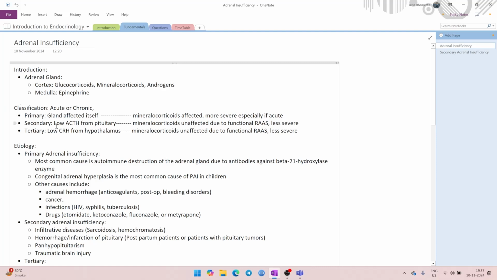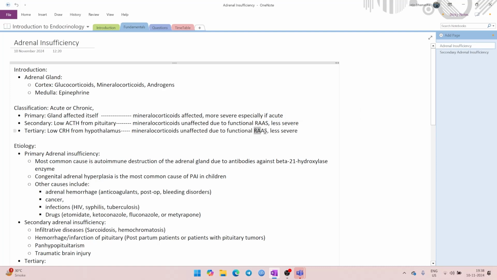Secondary insufficiency is when the ACTH from the pituitary is low, but the gland is not affected. In this case, the RAS is functional, the hypothalamus is functional, and just the pituitary gland is affected. Whereas in tertiary, only the hypothalamus is affected; the pituitary and adrenal gland are normal. So primary, the gland is affected; secondary, the pituitary is affected; tertiary, the hypothalamus is affected. In primary, the RAS is disrupted. In secondary and tertiary, the RAS is functional.